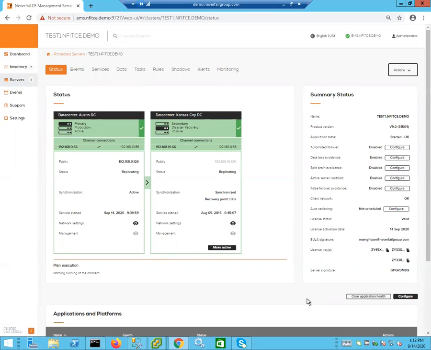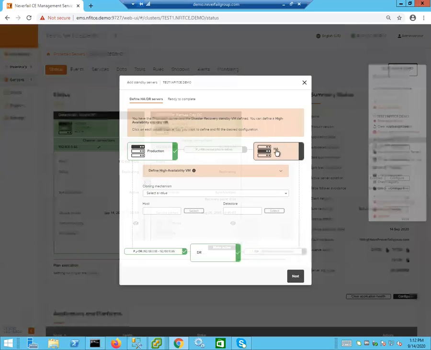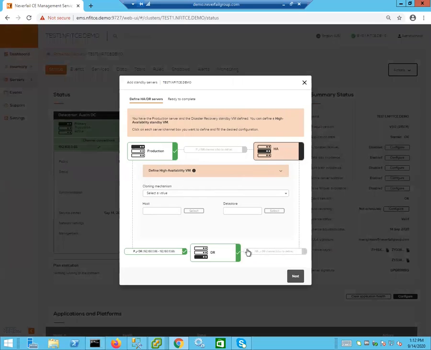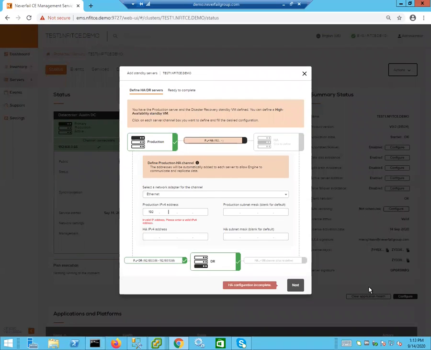Now what we're going to do is take the disaster recovery deployment and expand it to tertiary. So if we go into our Add Standby Servers wizard, notice that it is already configured for DR. Now we're going to click on the channel between the production server and HA, and set up our IP addresses for the production server. So in this case, it's going to be